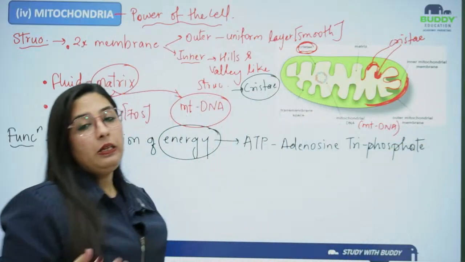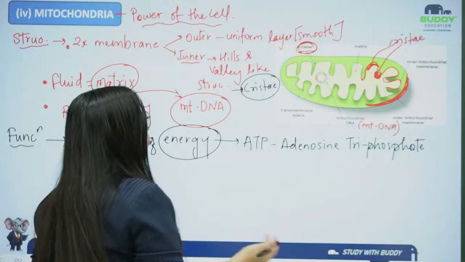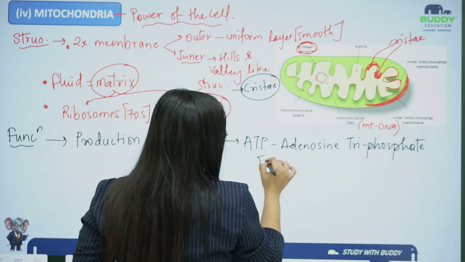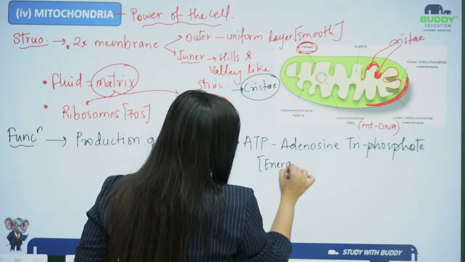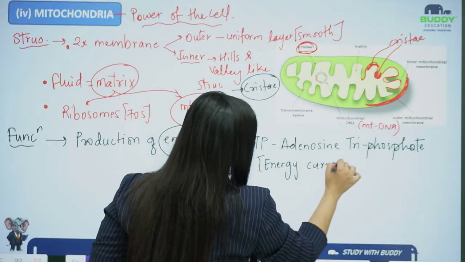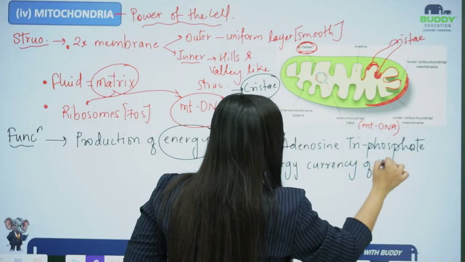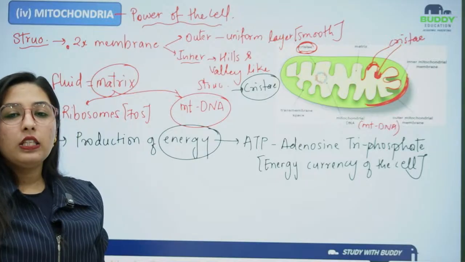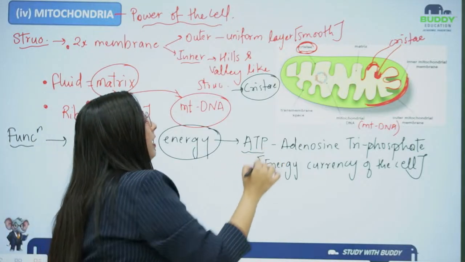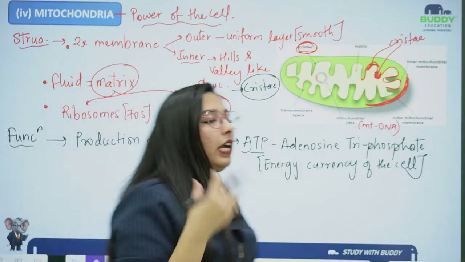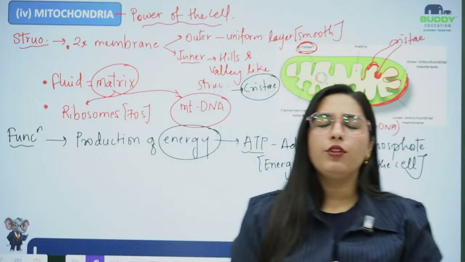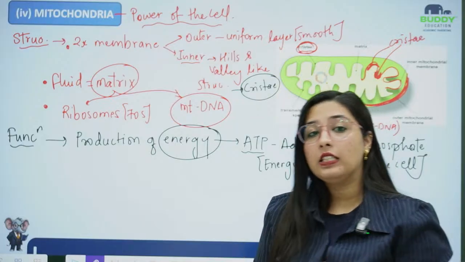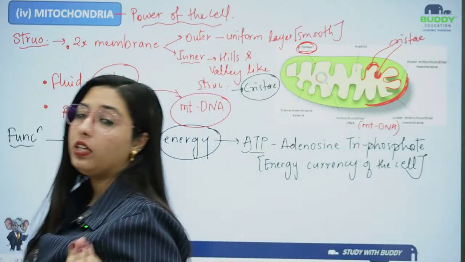And this ATP, or adenosine triphosphate, is also known as the energy currency of the cell. Okay, so mitochondria is forming the energy in the form of ATP, and ATP is also known as the energy currency of the cell. Obviously, if you want to spend something, currency will be there. So this is mitochondria's currency, that is why it is known as the energy currency of the cell.